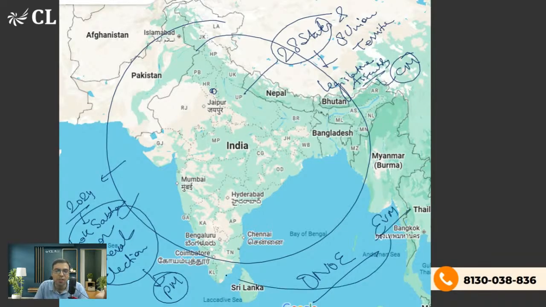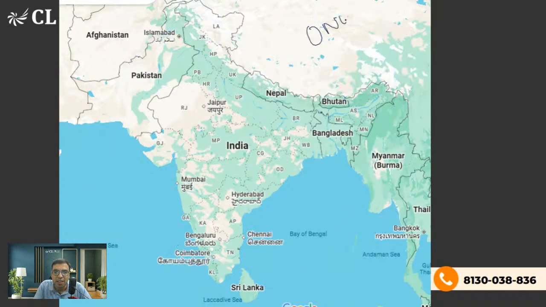On one EVM you will vote for this, on the other EVM you will vote for the state legislative assembly election. Both will be in the same room. You just have to press the button twice, on the two different EVMs. So for all practical purposes, at one go, you will be electing both the chief minister as well as the prime minister.